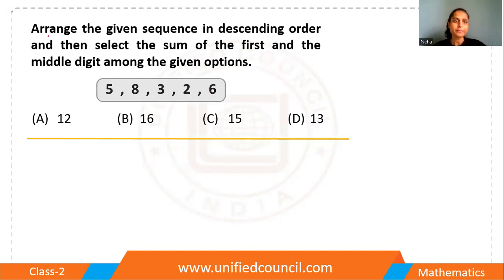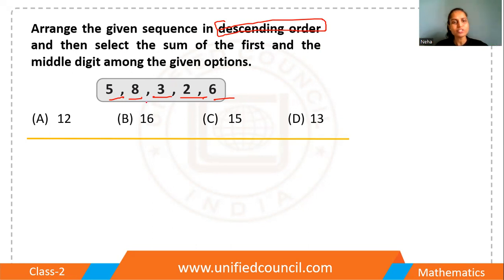So here is the next question. Arrange the given sequence in descending order and then select the sum of the first and the middle digit among the given options. Some numbers are given: 5, 8, 3, 2, and 6. You have to arrange all these numbers in descending order. Descending order means decreasing order: first you write the greatest number, then smaller, and smaller.